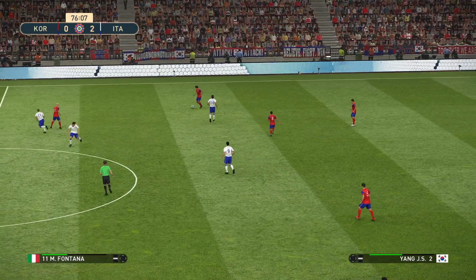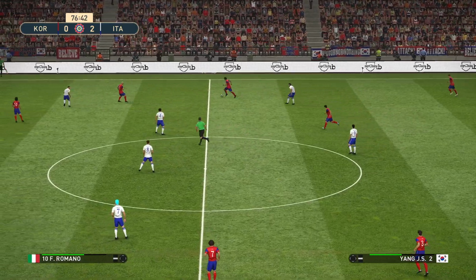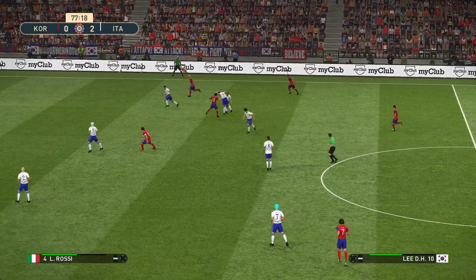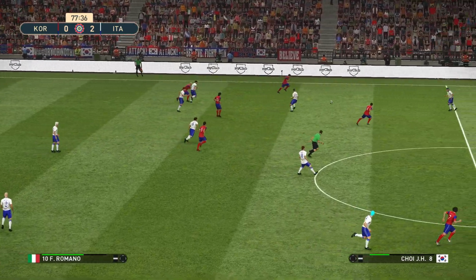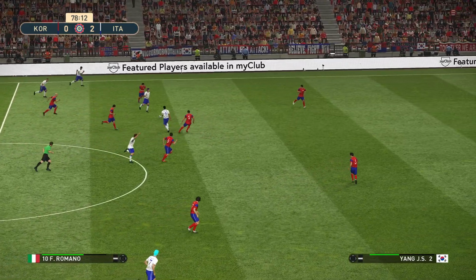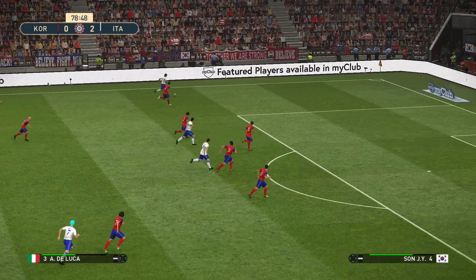Italy, well, they've allowed South Korea the possession in the second half, but South Korea failed to create any really good chances. And here's Romano. Lombardi, Romano. Here's De Luca.